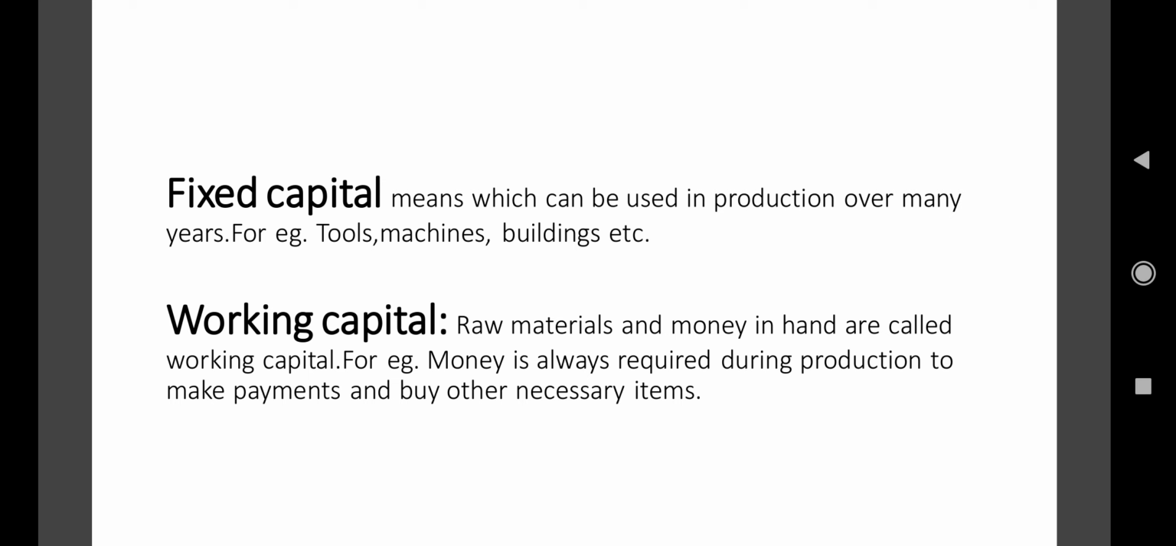Okay, so capital is divided into two parts, that is fixed capital and working capital. Under fixed capital come those things in which we invest for a longer period of time. Even the tools that we purchase at one time, which are not required to be purchased every year, are also fixed capital. Working capital means money and raw materials which are necessary to buy on a daily basis. That comes under working capital. Okay.